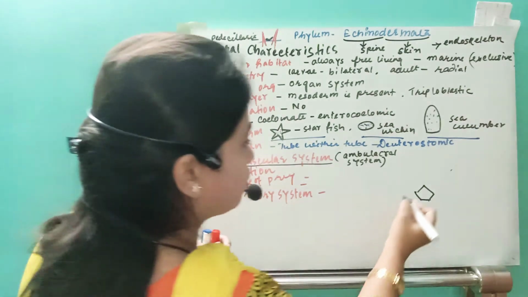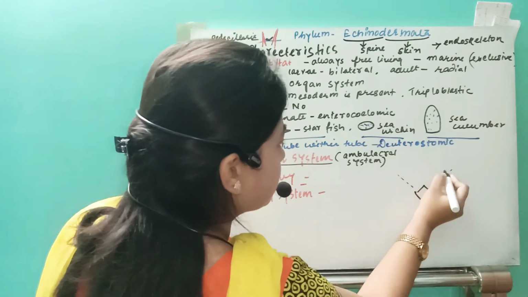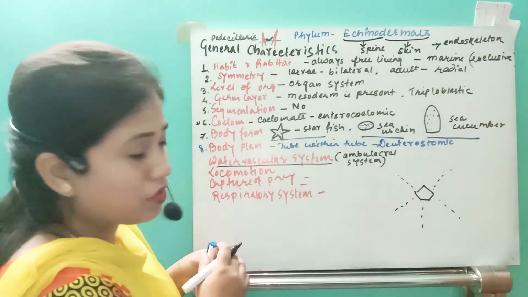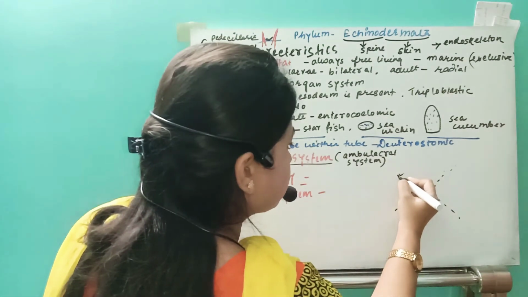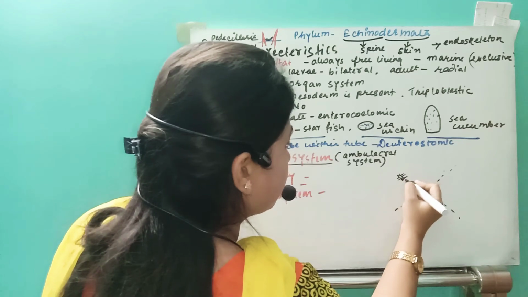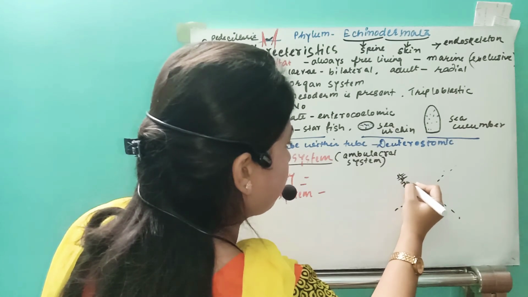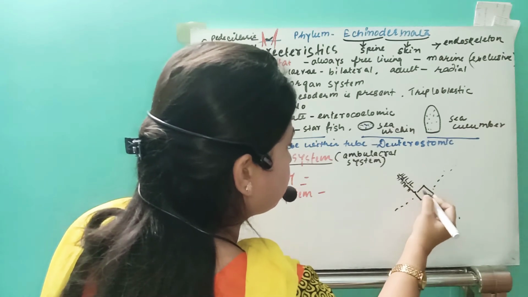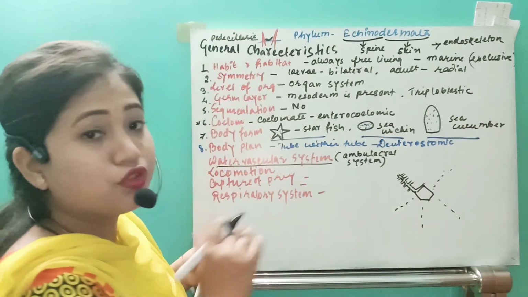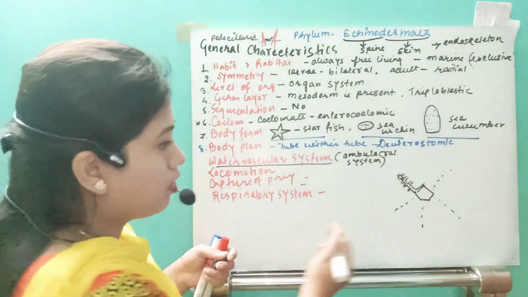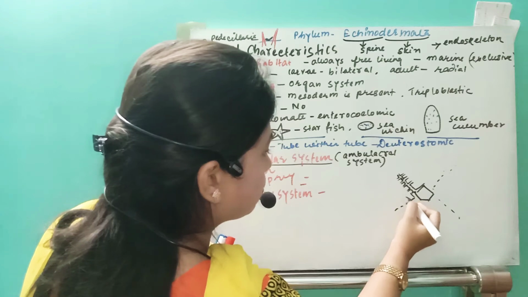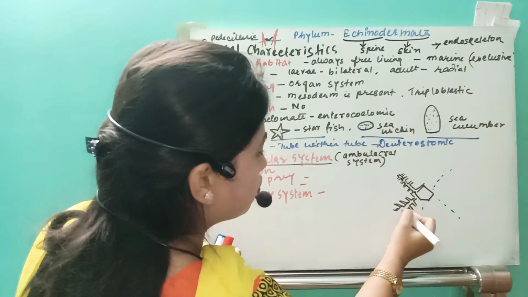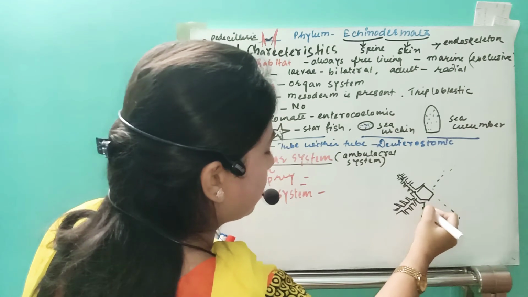They are going to have 5 tunnel-like structures this way, with branches, like a drainage system through which water can enter and exit.